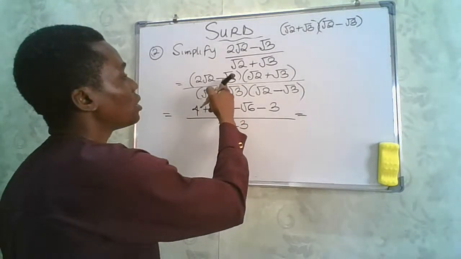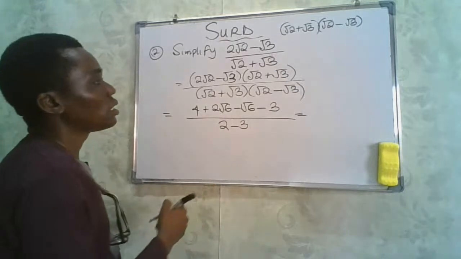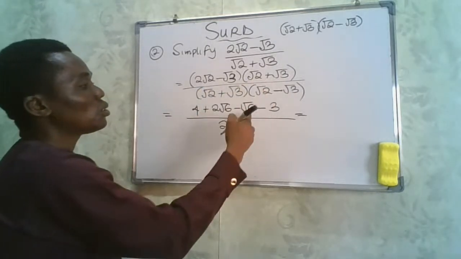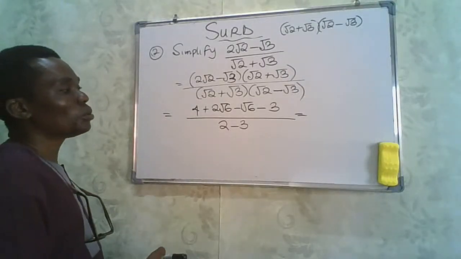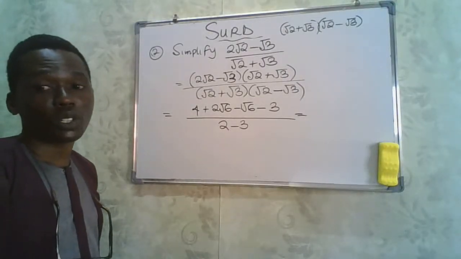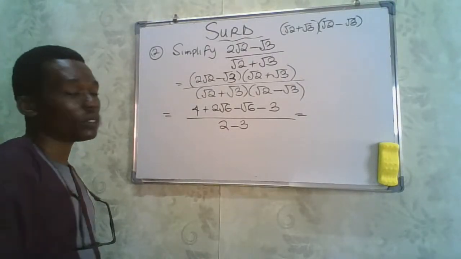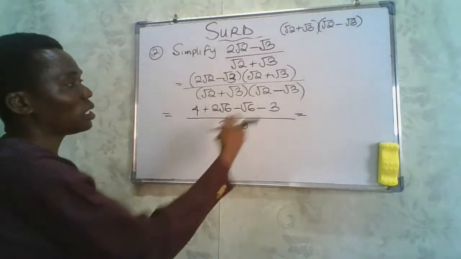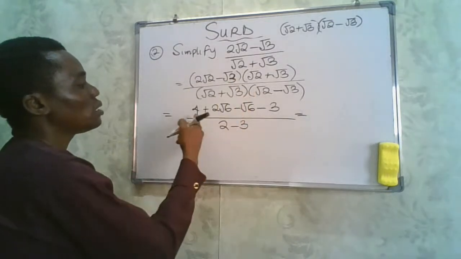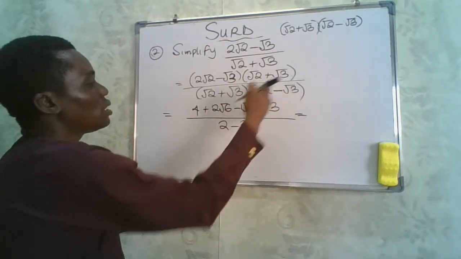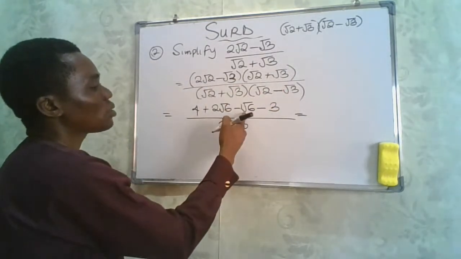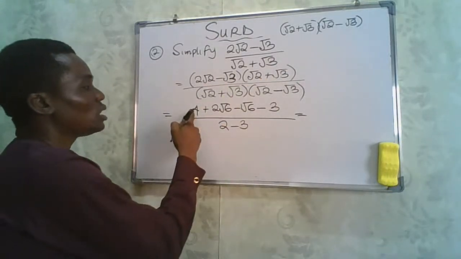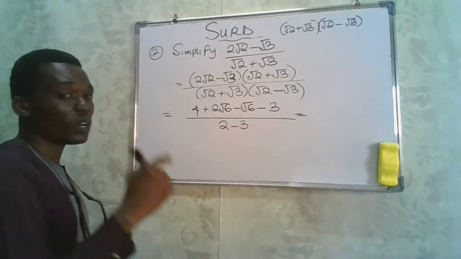This is what? This times this, right? Minus times plus is going to give us what? Minus. So root 3 times root 3 is going to give us what? It's going to give us 3. Fine. This times this gives us this. This times this gives us this. This times this gives us this. This times this will give us what? This. So this minus this is going to give us 1, right?